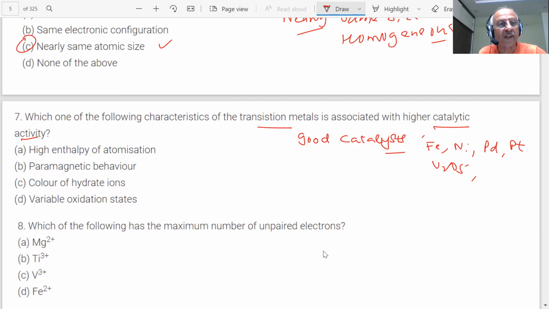When I talk of catalyst activity, student, what property is involved in that? What was the reason that they would act as a catalyst, students?